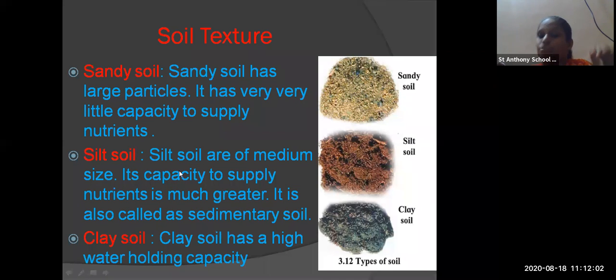This soil is medium in size, and it can supply nutrients in a larger quantity. So a person can cultivate crops in this type of soil and get good cultivation. Now clay soil. Clay soil has high water holding capacity, but clay soil is not used for cultivation.